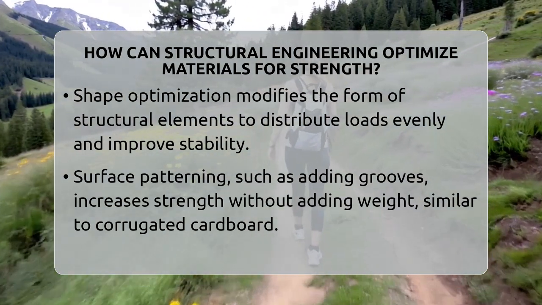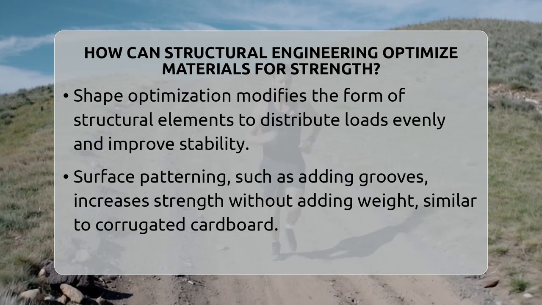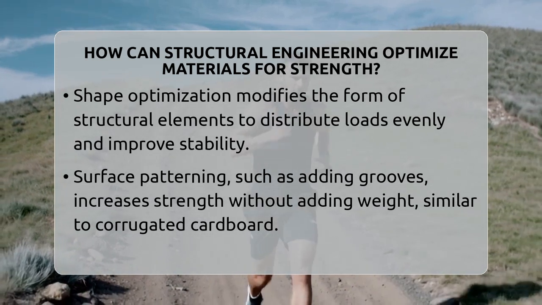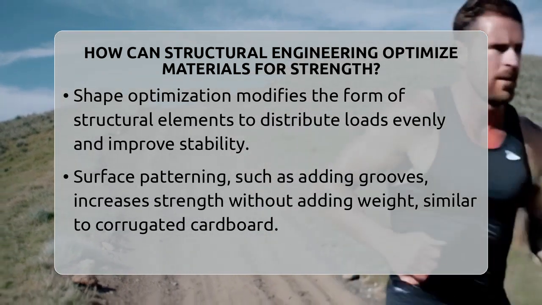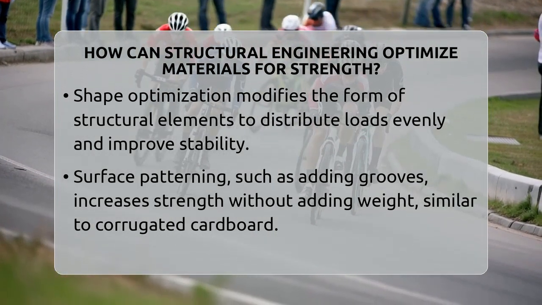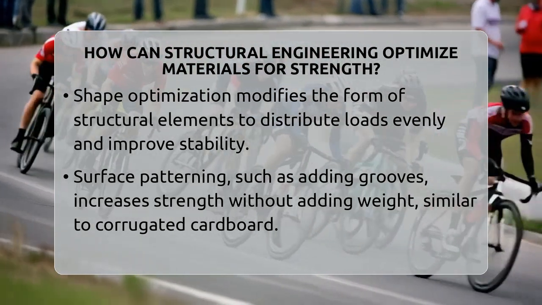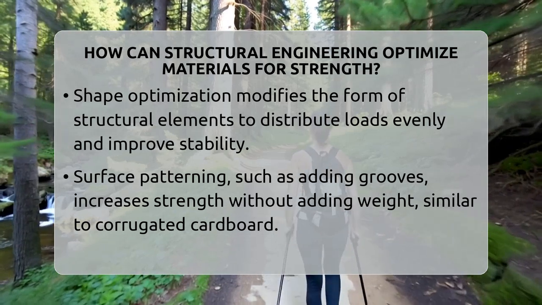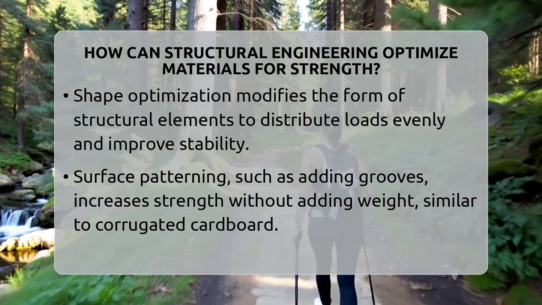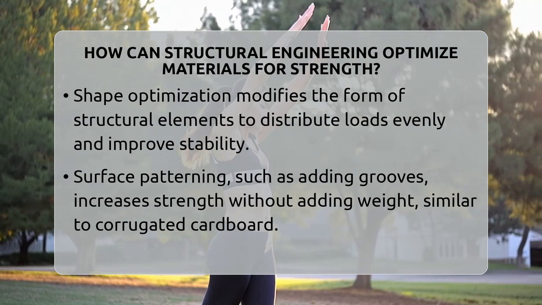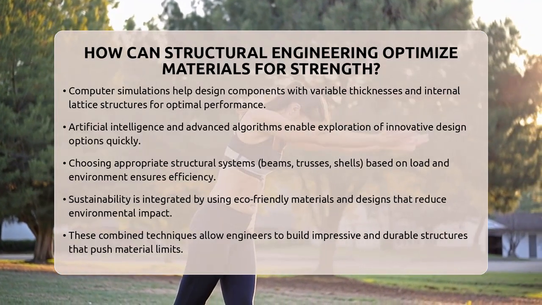Modern tools like artificial intelligence and complex algorithms help engineers explore countless design options quickly. These methods find solutions that are often impossible to imagine manually. For example, they can create innovative structures that use less material but are just as strong or even stronger.